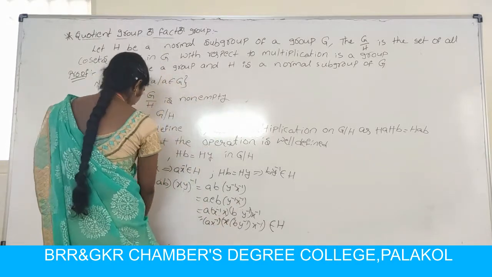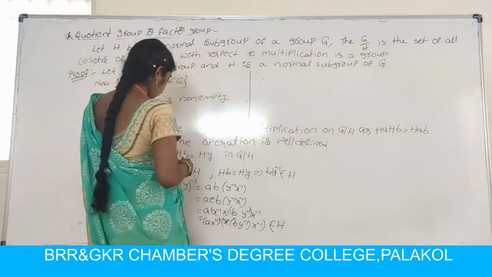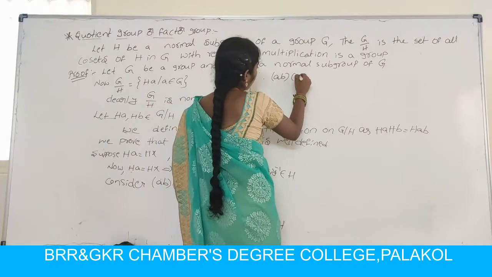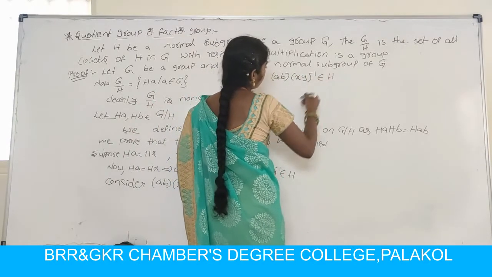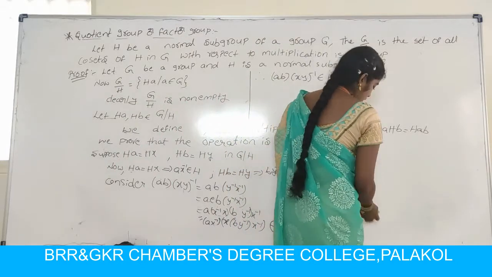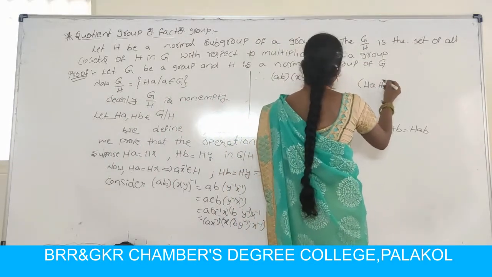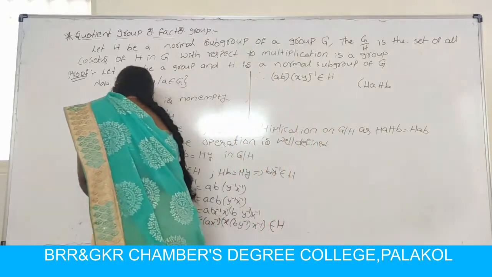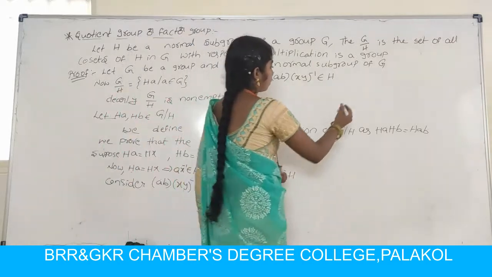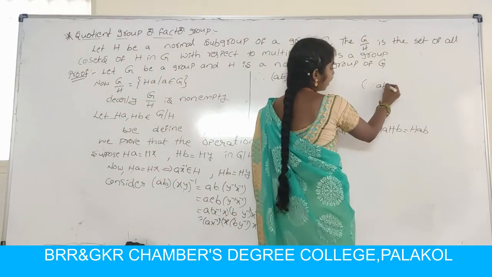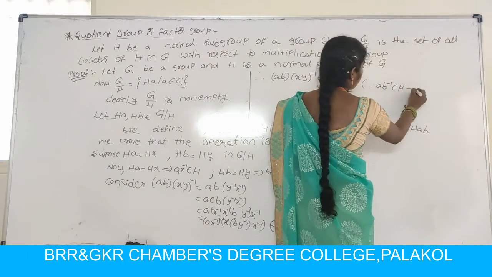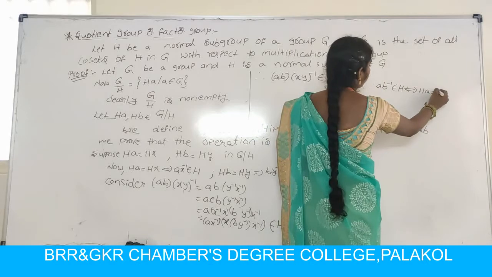So therefore AB into XY whole inverse belongs to H. So already you know that HA equal to HB, by normal theorem, since AB inverse belongs to H. So AB inverse belongs to H if and only if HA equal to HB.